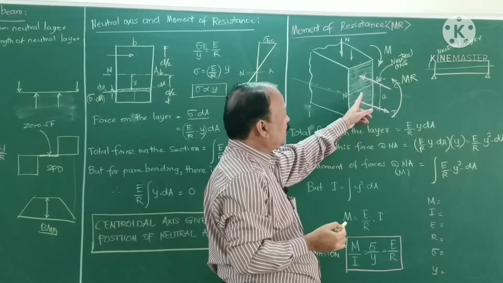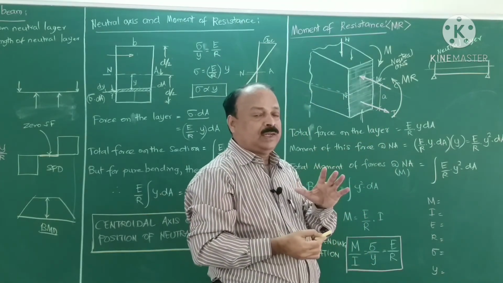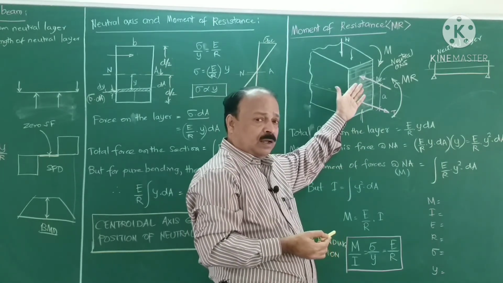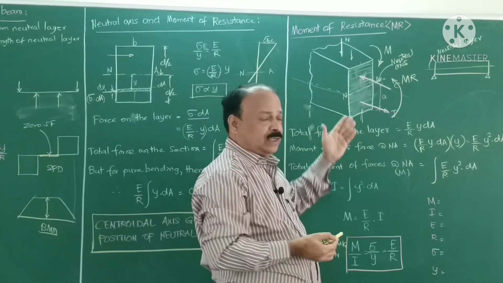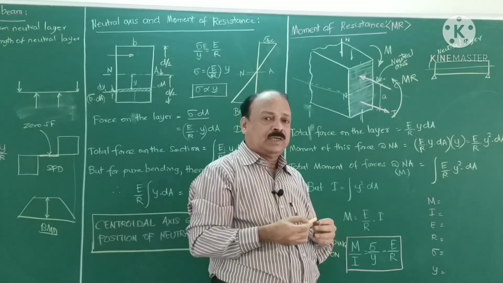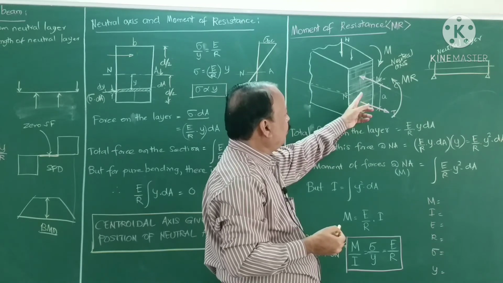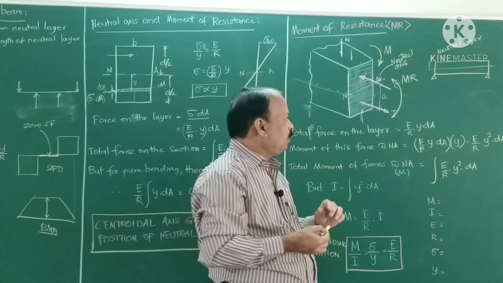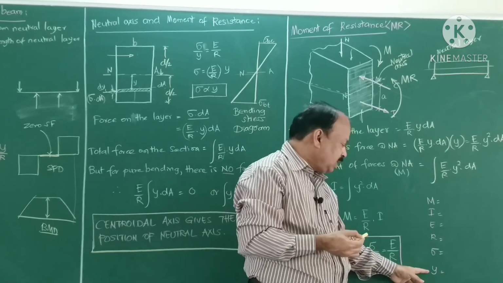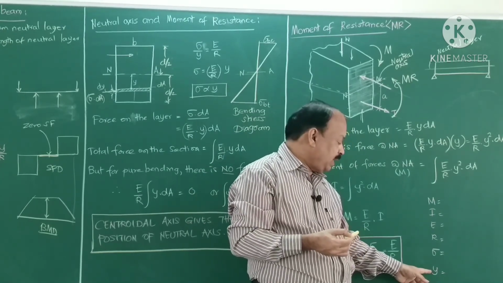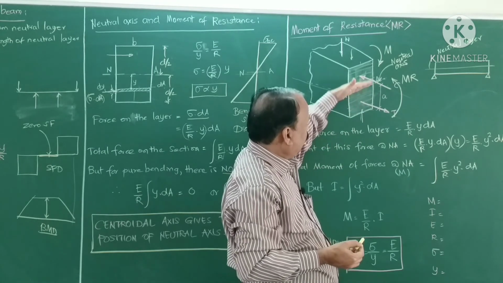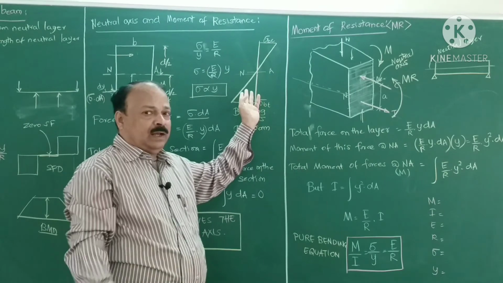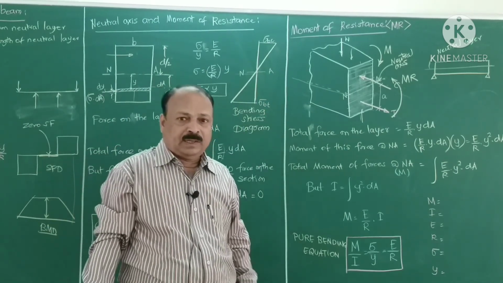So always the neutral axis passes through the centroidal axis of the section, whether it is I section, L section, rectangular section, circular section, or triangular section. So to find the position of neutral axis, you have to find the centroidal axis or centroid of the section. So y is the distance of the layer from neutral axis, positive side, negative side. Okay, and the bending stress diagram will be like this. Okay, thank you.